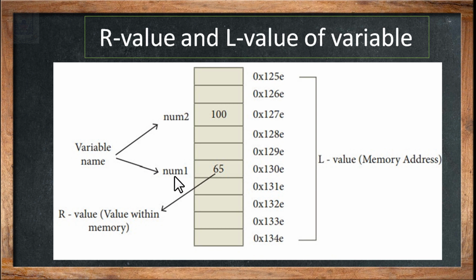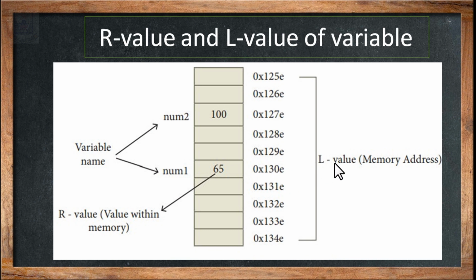Now we will talk about the location value. As I told you, the locations are the memory addresses that are represented in the form of hexadecimal values. These hexadecimal values begin with 0x, any combination from 0 to 9 and A to F. So you can see over here, it's a hexadecimal value. The name num1 stores a value 65 located at an address called 0x130E.